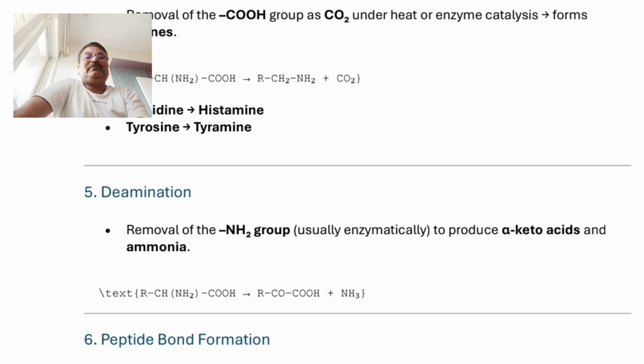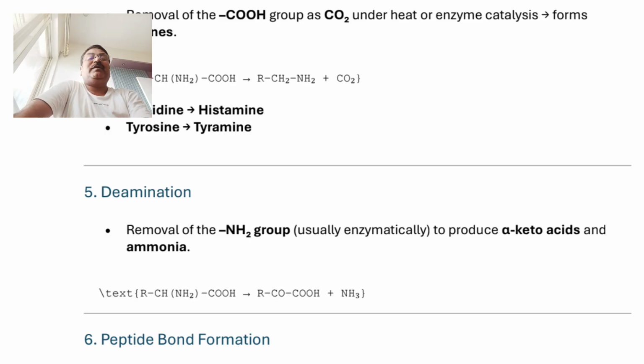Now, the important reaction, deamination. As per the name, deamination means removal of the NH2 group from amino acid. That is, whenever any amino acid reacts with an enzyme, the enzyme is acting as a catalyst.